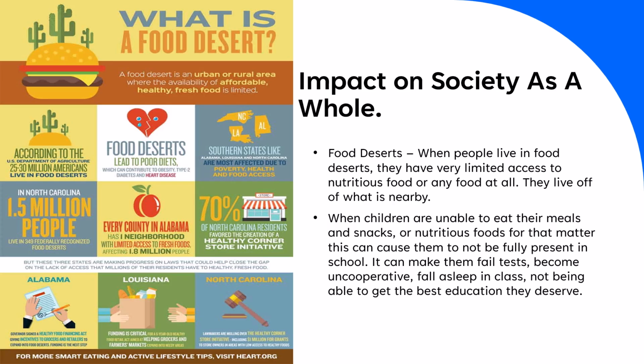That is a lot of food deserts. Every county in Alabama has one neighborhood with limited access to fresh foods. That affects 1.8 million people. And if I'm not mistaken, Alabama isn't exactly a huge state. So that was really heartbreaking to learn.